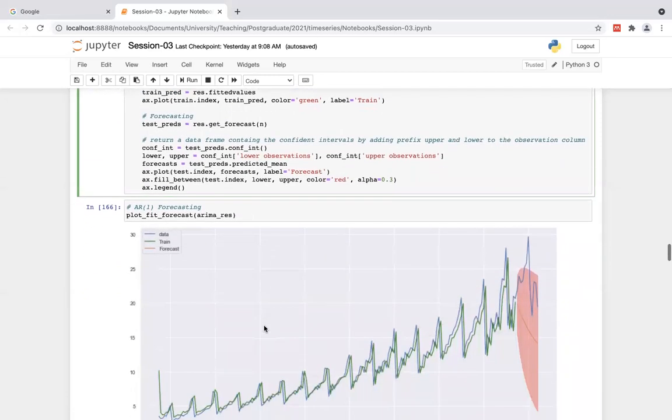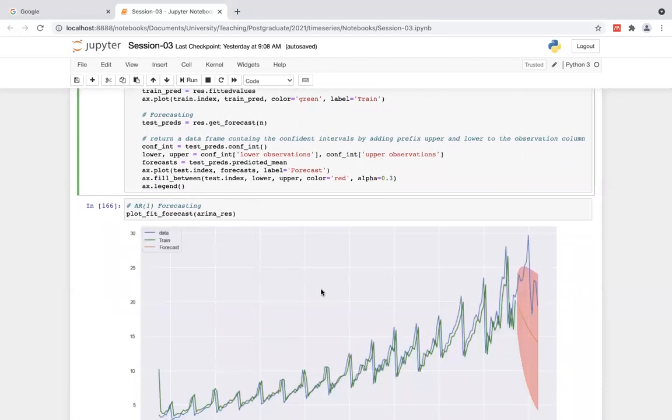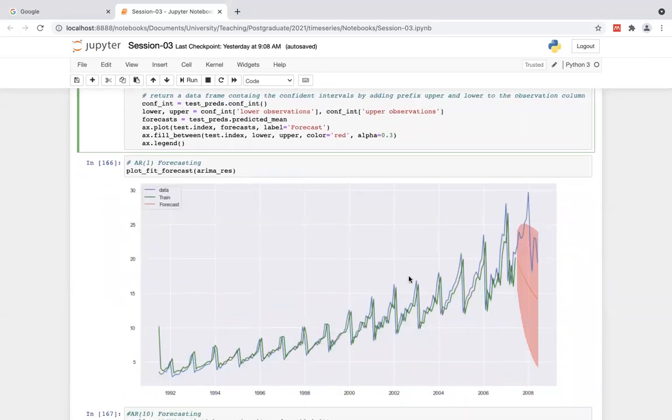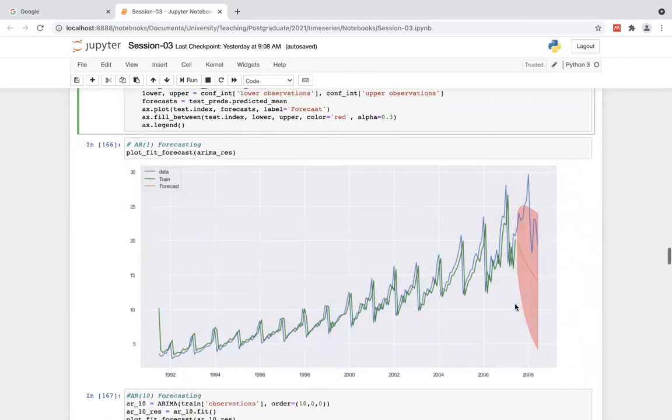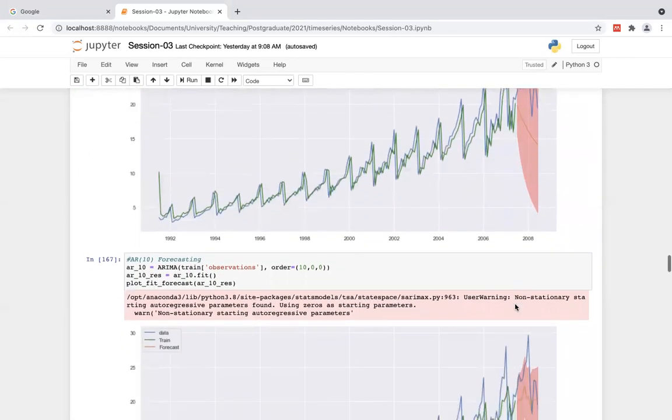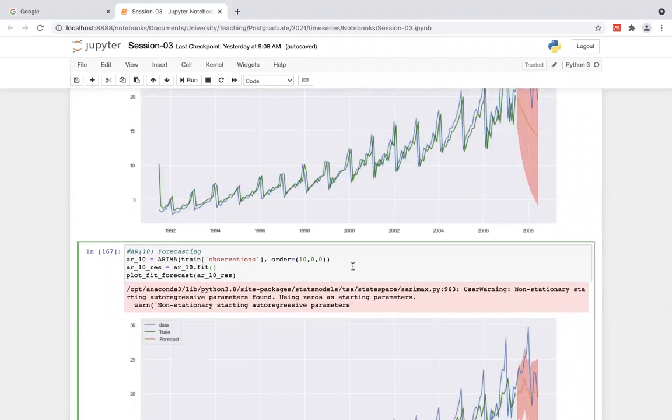Then I get this and put this. You can see the same diagram with this variation. You can see it's not fitted well, right? Then I try AR with 10, which means I am considering 10 past data points to model the sequence and predict the next 12 data points, right?